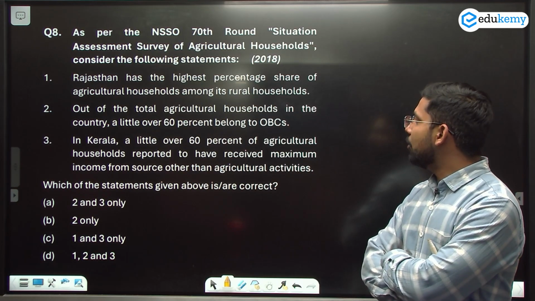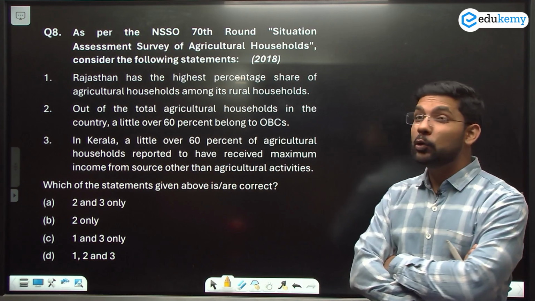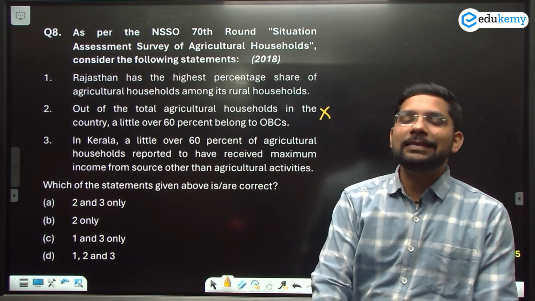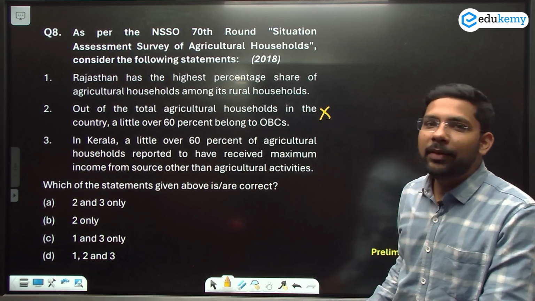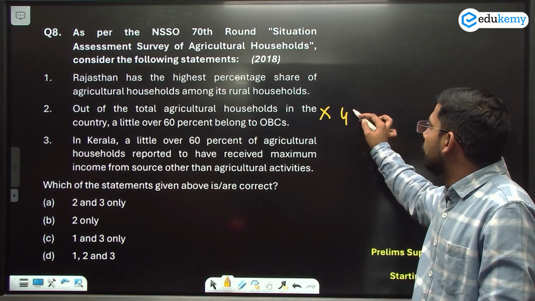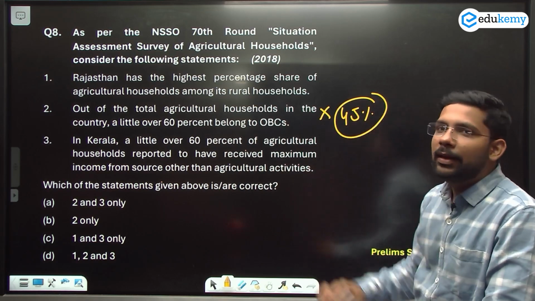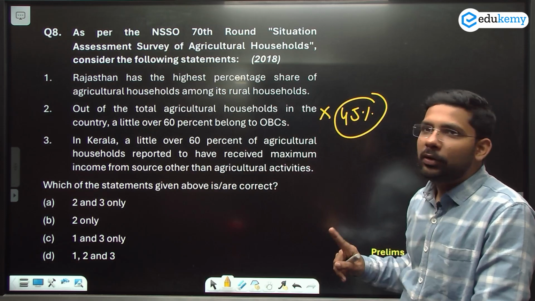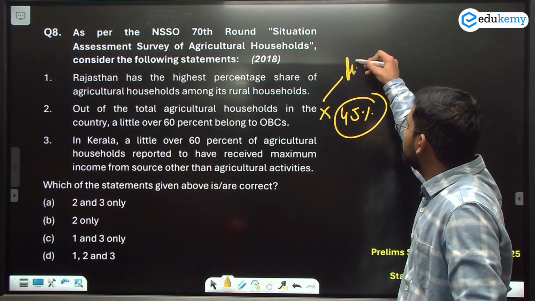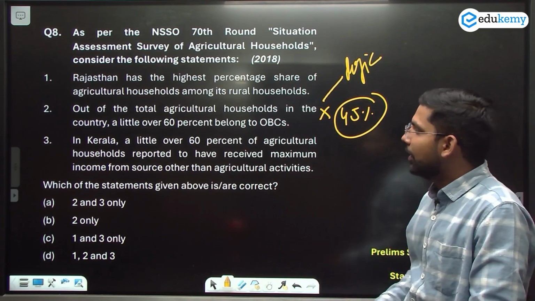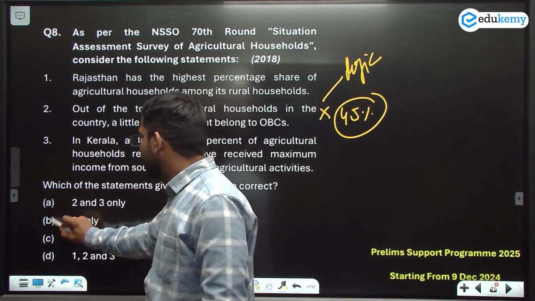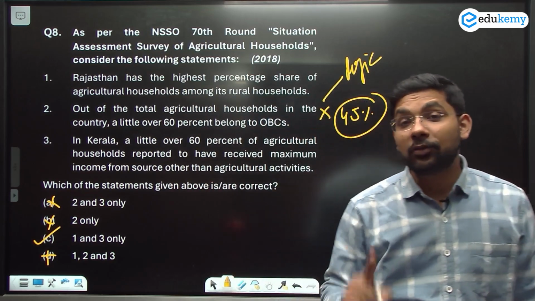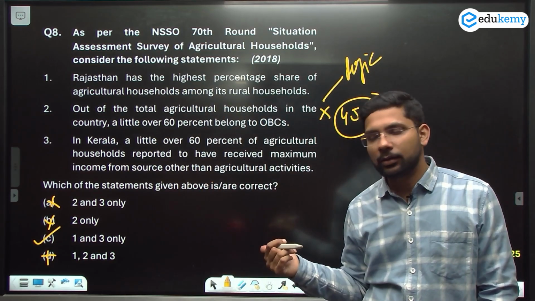आउट ऑफ द टोटल एग्रीकल्चर हाउसहोल्ड इन द कंट्री अ लिटिल ओवर 60% बिलोंग टू द OBC. इट्स अ रॉन्ग स्टेटमेंट. ये एब्सर्ड भी है कि 60% ओबीसी कैसे हो सकते हैं एग्रीकल्चर में, जब पूरा पॉपुलेशन का ही 50% से कम है. तो इट्स ऑलमोस्ट द 45% ओबीसी हैं related to those who participate in the agriculture. So if you make a logic here, अगर आप अपना logic सही से लगा लेते हो second statement पे, then you can come directly here. 2 can be eliminated from here, and from here, and you can mark option number C is right. Means only the one statement is required, and you can reach the answer.